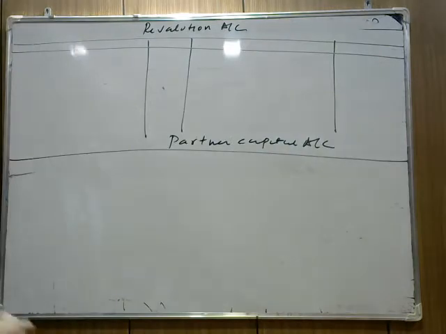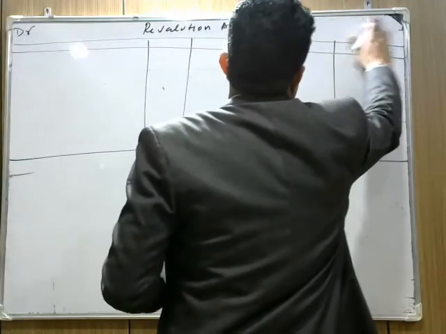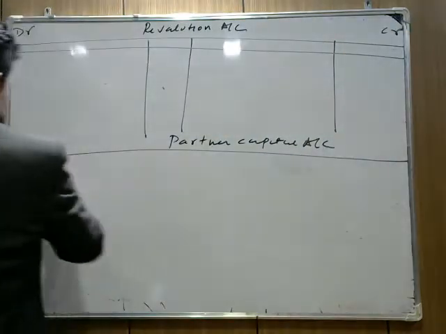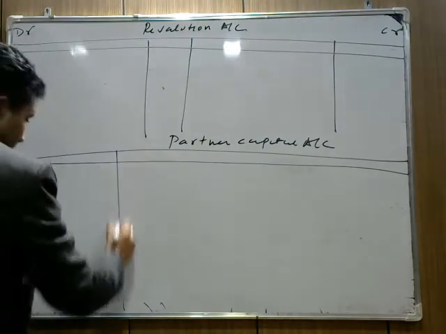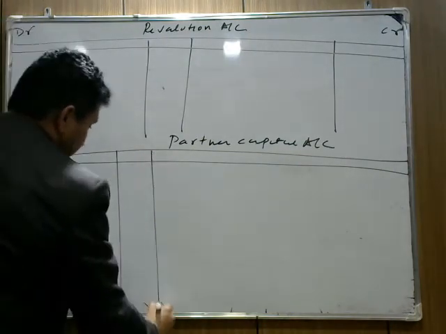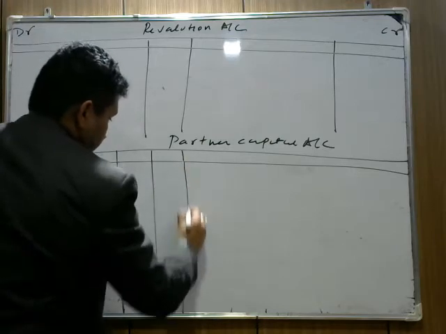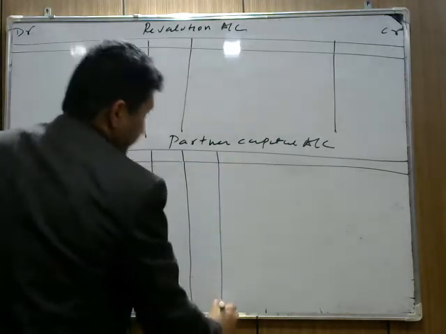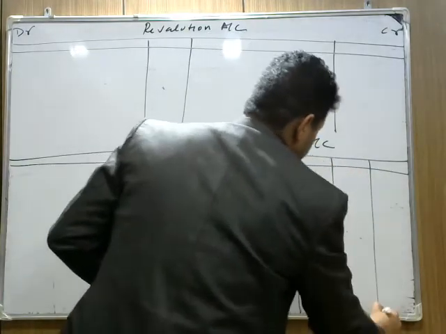Revaluation account, first thing: debit and credit side. Prepare the format first. Particulars, amount. Take the format of debit side, credit side, and how many partners we have? We have 3 partners. We write particulars A, B, and C.